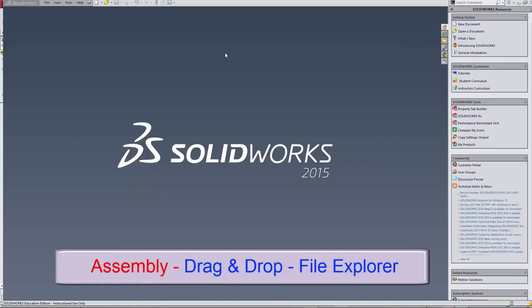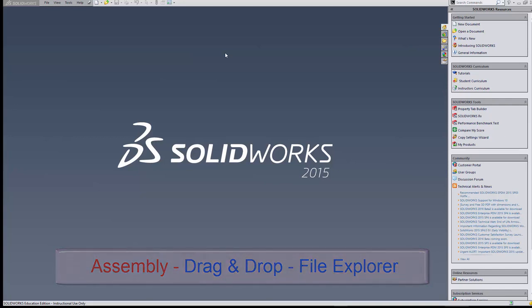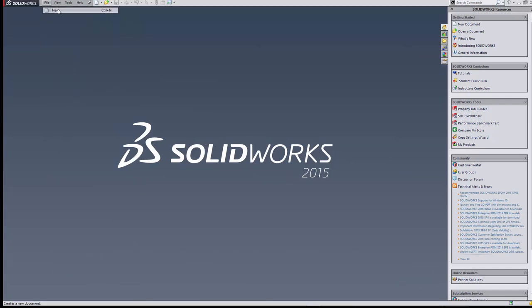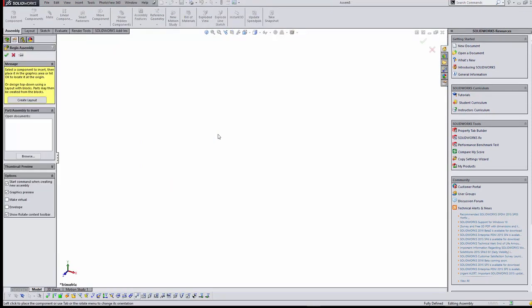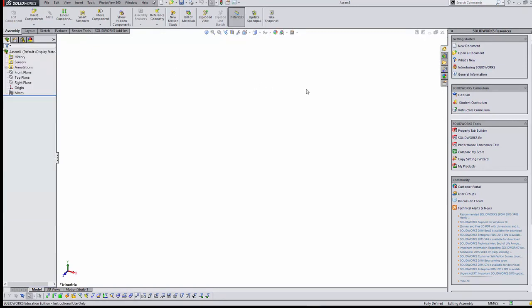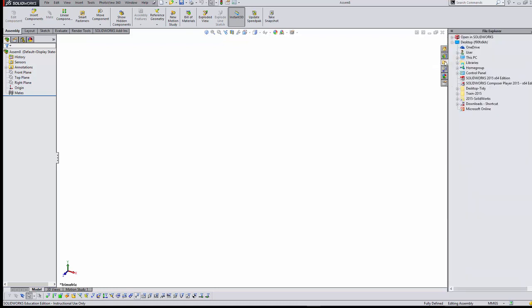It is also possible to use the drag and drop facility using a file explorer on the right hand side of the interface. Go to File, go to New, select Assembly. A new assembly is opened. Go to the right hand side and select File Explorer. On the right hand side you have the different options, the different folders. Select the folder. In this case it is the Train 2015. Expand it and all the parts of the train are there.